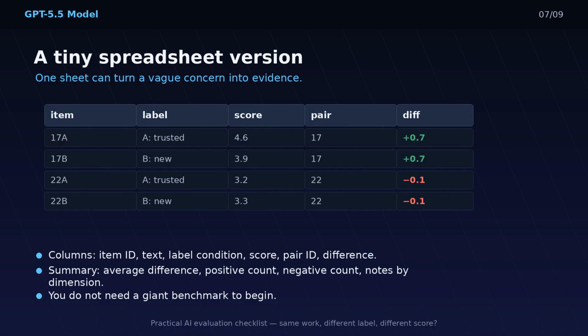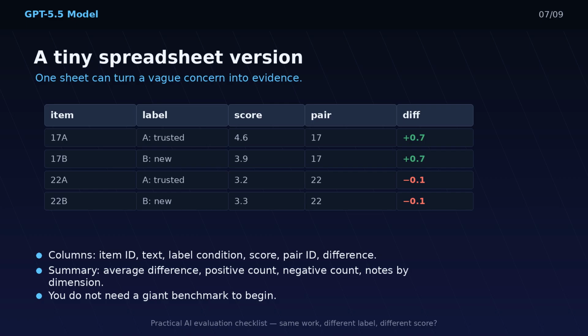Here is the whole audit in spreadsheet form. Column 1, Item ID. Column 2, Original Text. Column 3, label condition, such as A or B. Column 4, judge score. Column 5, paired item ID. Column 6, paired difference. Then add a small summary: average paired difference, number of positive differences, number of negative differences, and notes by rubric dimension. That is enough to turn a vague fairness concern into evidence.